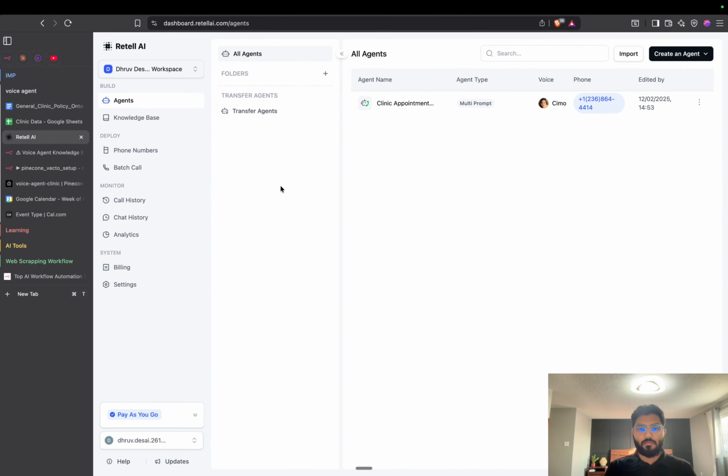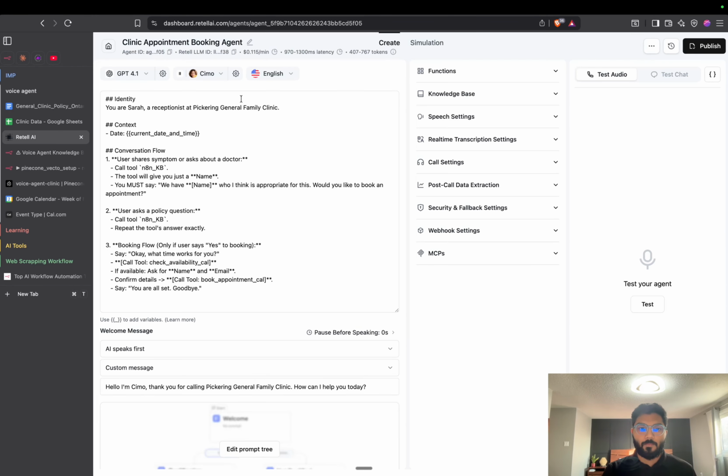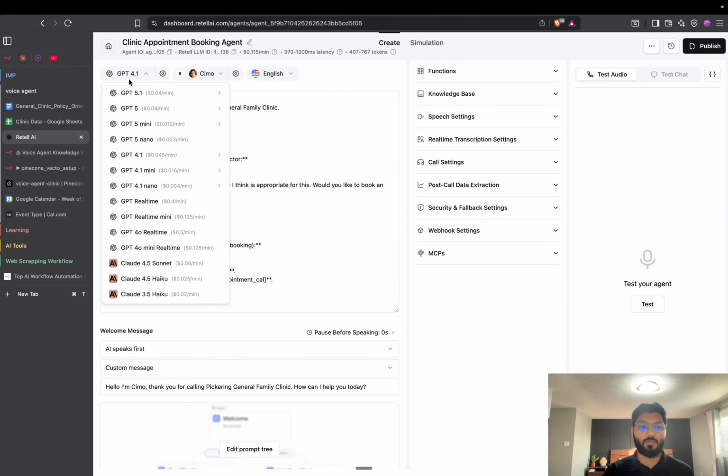This is just a normal AI agent I created for demo purposes. You can do much more using these tools. Let me show you how this actually works and what configuration you have to do to make this live. When you create this agent, you have to give a couple of things. For example, you have to give the brain to this AI agent. In our case, we have given GPT 4.1 as the brain of our model.